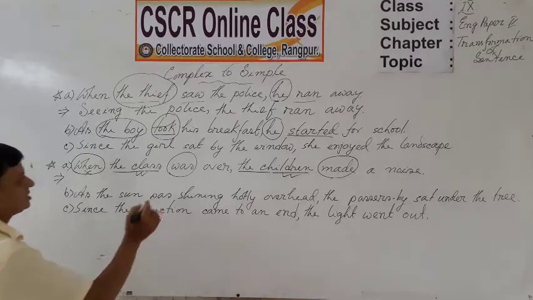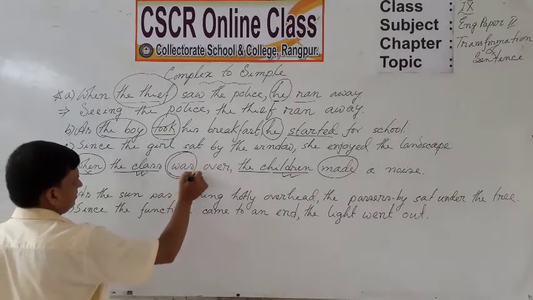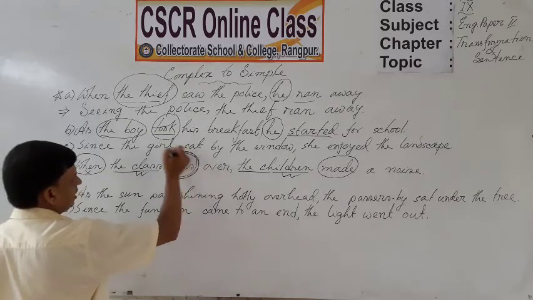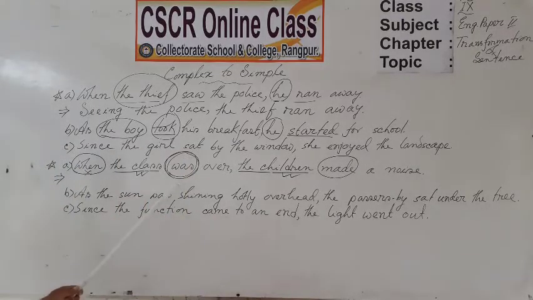You can just take the present participle form of was. Yes, what's the present participle form? Am, is, are, was, were. If am, is, are, was, were are used as principal verb or main verb, then you will take the present participle being, because they are the members of the family of verb to be.